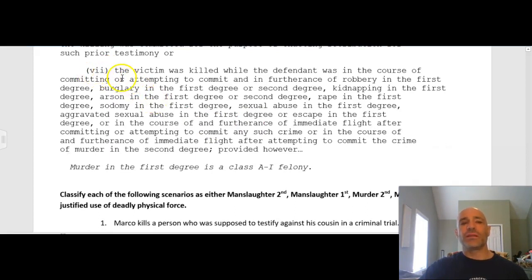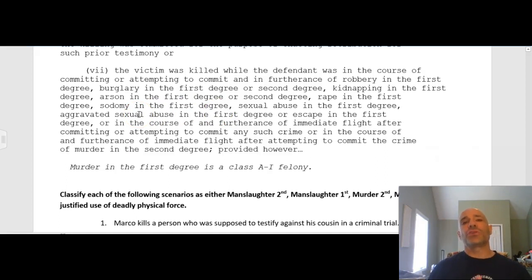All right. Finally, the last aggravating factor I gave you is that the victim was killed while the defendant was in the course of committing or attempting to commit, and in furtherance of, robbery in the first degree, burglary in the first degree or second degree, kidnapping in the first degree, arson in the first degree or second degree, rape in the first degree, sodomy in the first degree, sexual abuse in the first degree, aggravated sexual abuse in the first degree, or escape in the first degree, or in the course and furtherance of immediate flight.